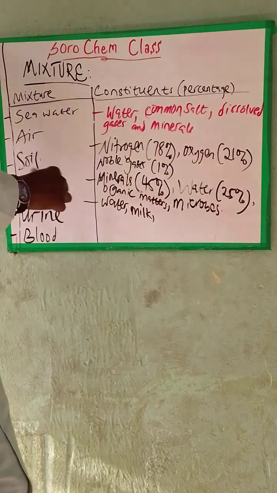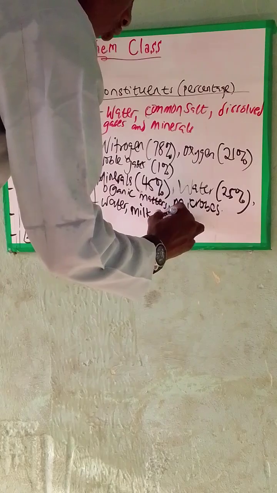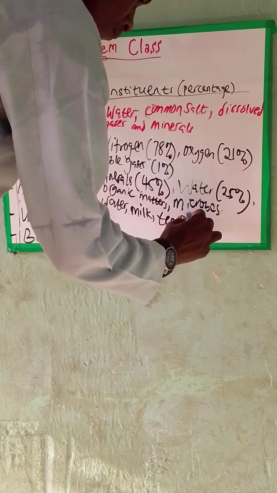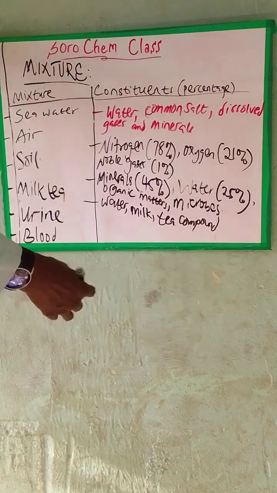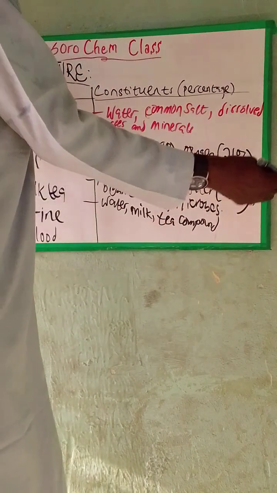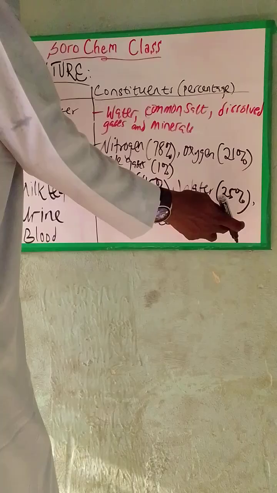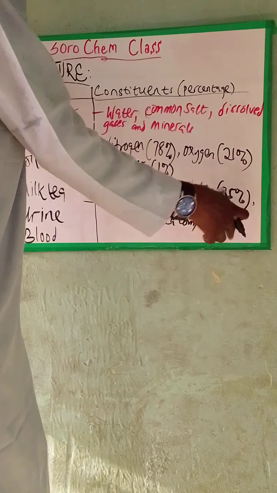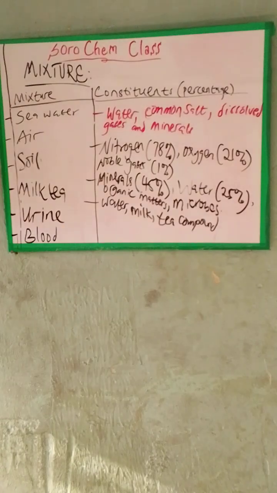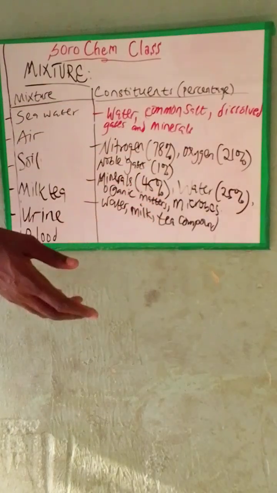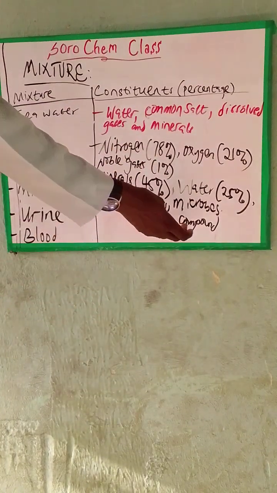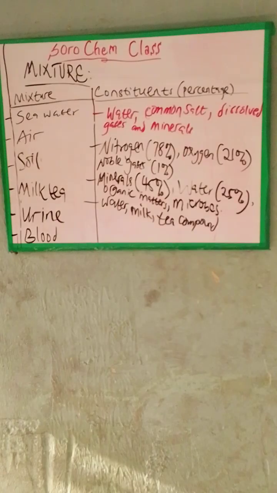In this same milk tea, we can have what we know as tea compounds. And these compounds may be caffeine, tannins, and other phytochemical compounds. So this is to say milk tea is also a mixture. It's a mixture of water, milk, and some tea compounds. The Lipton yellow label tea we are using is also part of the tea compounds.